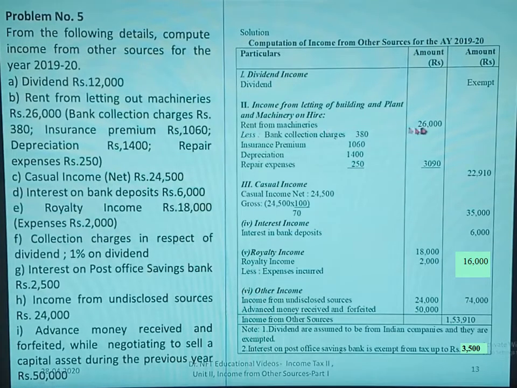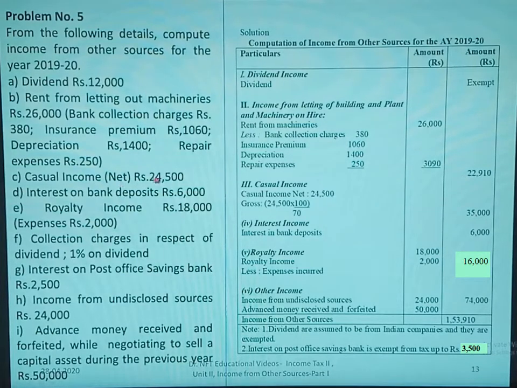So rent from machineries is 26,000, and the expenses relating to this are bank collection charges 380, insurance premium 1060, depreciation 1400 and repair expenses 250. Sum up these things, you get 3090. From the rent of machineries of 26,000, if you deduct 3090, you get 22,910.